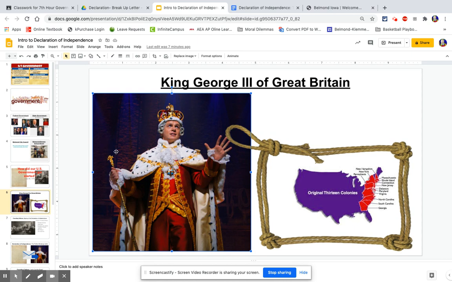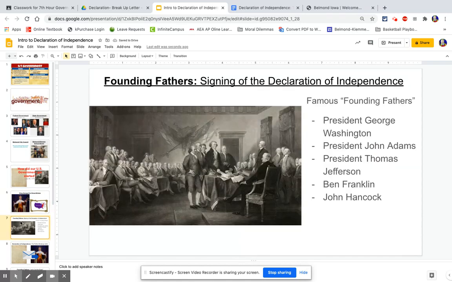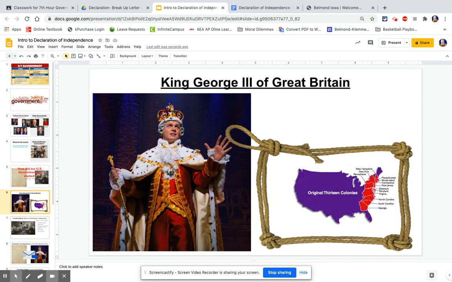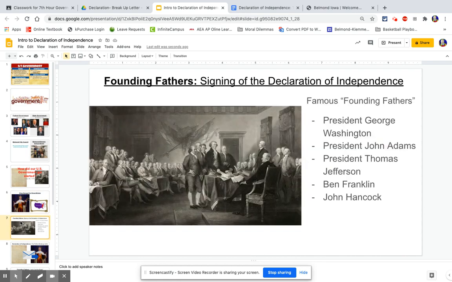What happened was the people of the United States got upset at some things that the king in Great Britain was doing to us, like taxing us heavily and not allowing us to have enough of a say in decisions that got made. A bunch of what I'm going to call founding fathers, the people that started our government, got together and said, okay, we don't like this relationship we've got going on with the king in Great Britain. So we're going to sit down and figure out what the heck we're going to do about this.